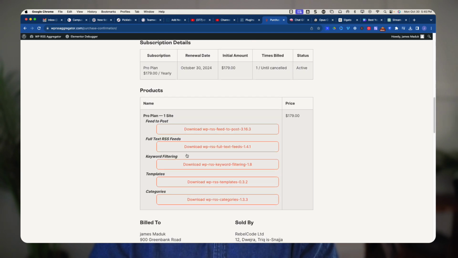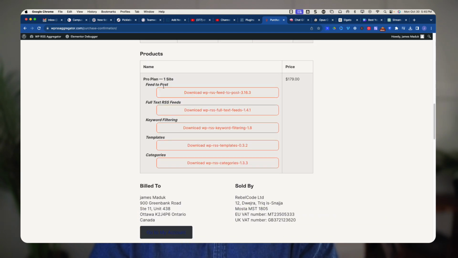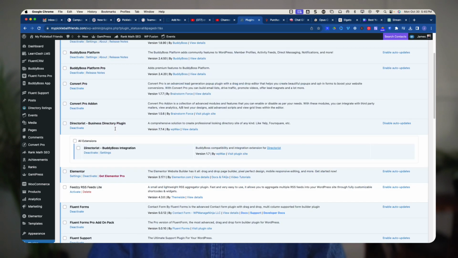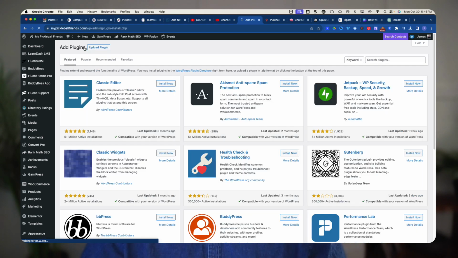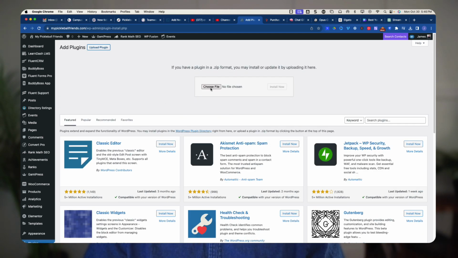Okay, so I've got these here. The ones that I want to install are Feed to Post and Full Text RSS Feed. So let's go do that. I'm just going to go to plugins here, and we're going to go back up to the top and click Add New in the top left. And it's going to ask me for the plugin. I'm going to go to Upload Plugin, and I'm going to choose one.